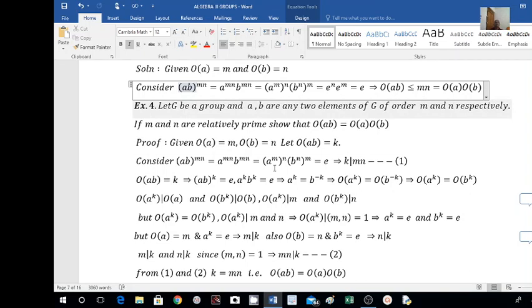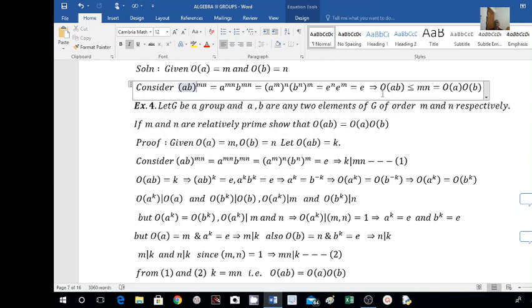Let G be a group and A, B are any two elements of G of order m and n respectively. And if m and n are relatively prime, then show that order of AB is equal to order of A into order of B. See, what is the difference between the previous example and this example?